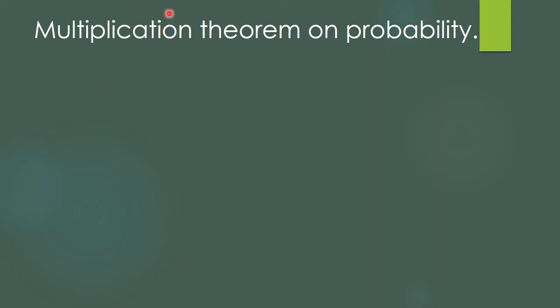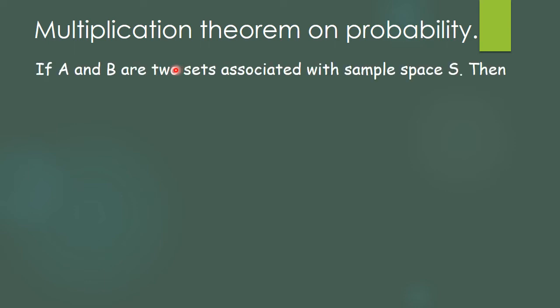Multiplication theorem on probability. Just now we have studied the formula for probability of A given B. For that, A and B should be two sets associated with the sample space, or we are saying that they are events as subsets of the sample space. Then probability of A given B is probability of A intersection B upon probability of B. Now I can cross multiply this.